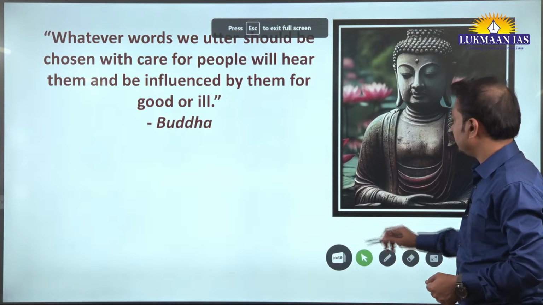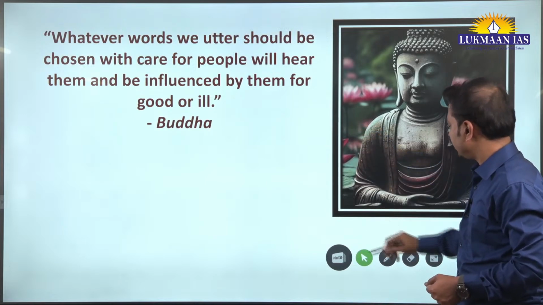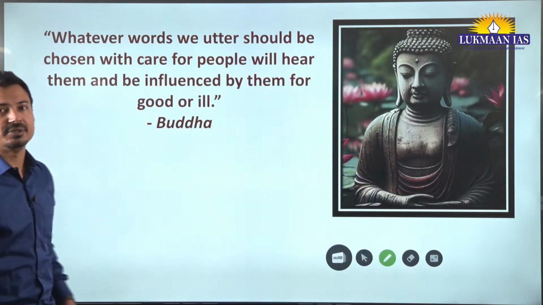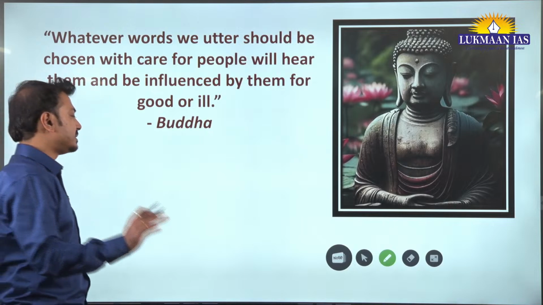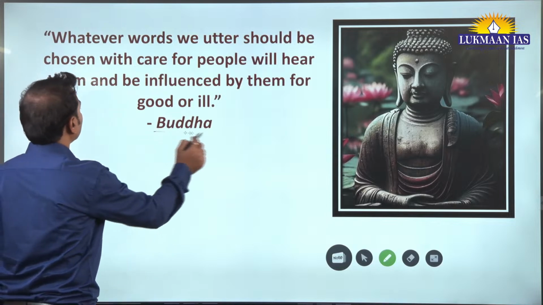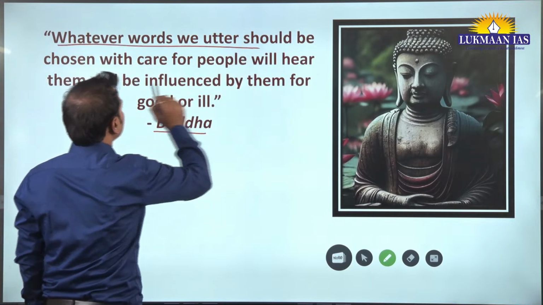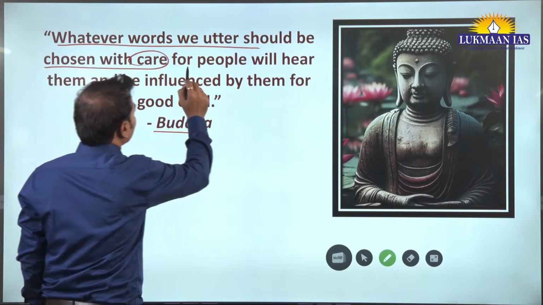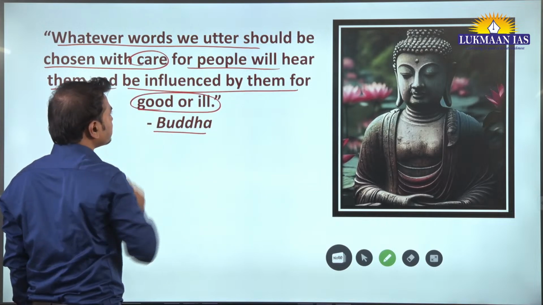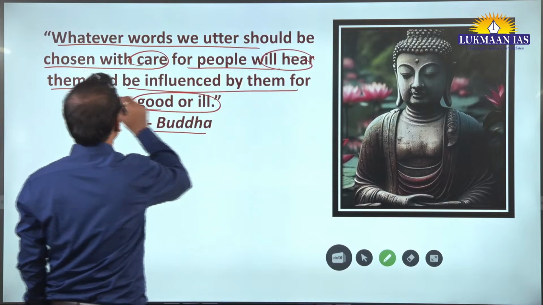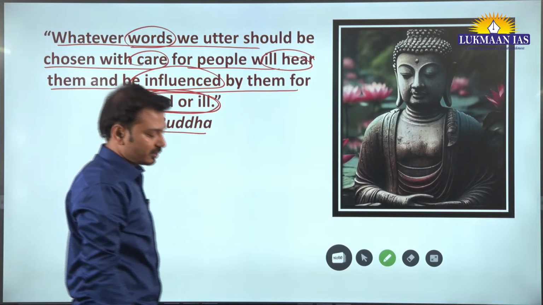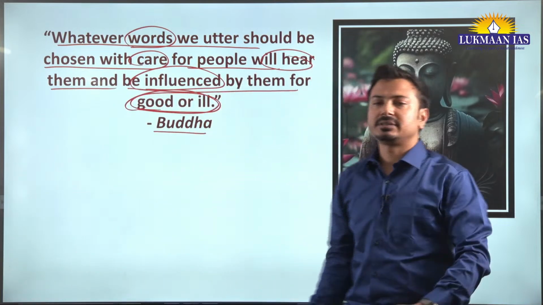Before starting the session, daily we are discussing one quotation which helps us prepare for the mains examination subjects also. For example, there is the essay paper, and the ethics paper where we have quote-based questions. Today's quotation is by Buddha: whatever words we utter should be chosen with care, for people will hear them and be influenced by them for good or ill. That's why we should be very careful in saying anything.